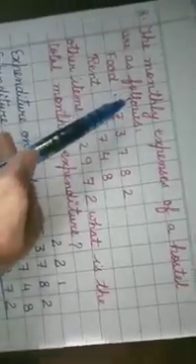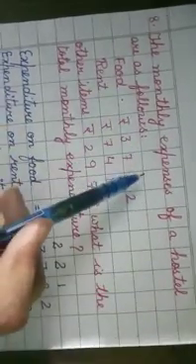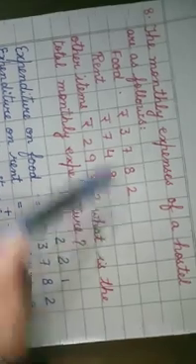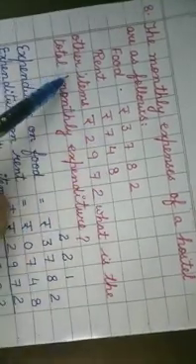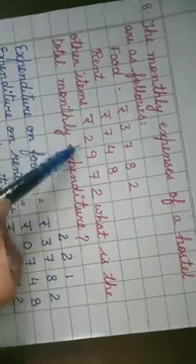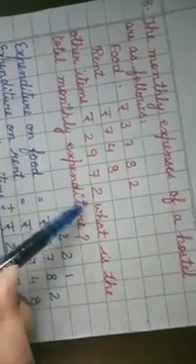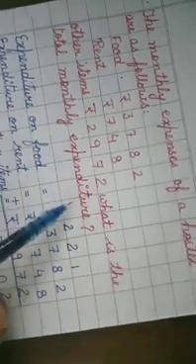Now the next problem: the monthly expenses of a hostel are as follows. Food rupees 3,782, rent rupees 748, other items rupees 2,972. What is the total monthly expenditure?